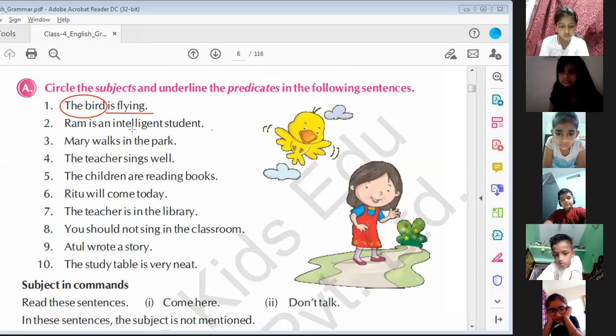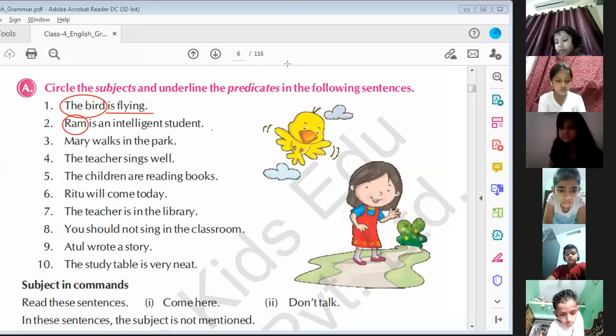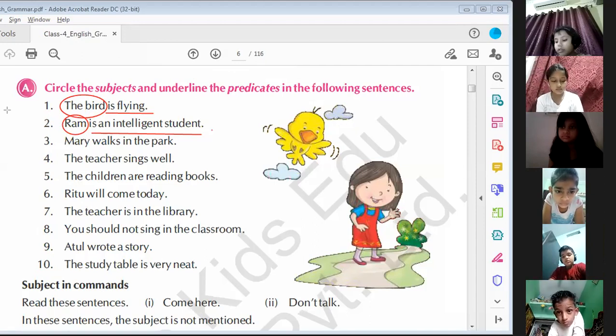Next is: Ram is an intelligent student. So Ram is the subject, and is an intelligent student is the predicate. I hope you all can do this exercise easily. It's very simple. So this is for your assignment.